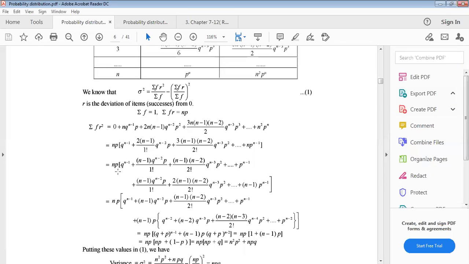Now taking np common, we can write this series: q to the power n minus 1, then n minus 1 into q to the power n minus 2 into p divided by factorial 1, then n minus 1, n minus 2 divided by factorial 2, q to the power n minus 3, then p square plus dot dot up to p to the power n minus 1. Just taking np from here, n gone in first, then if we take p, then it will be p to the power n minus 1.